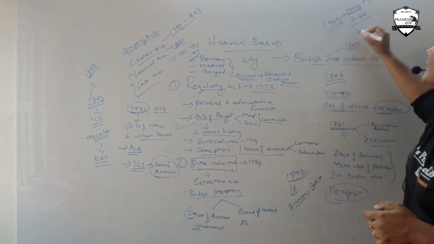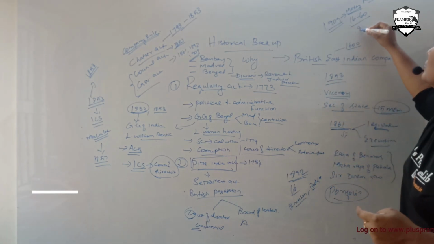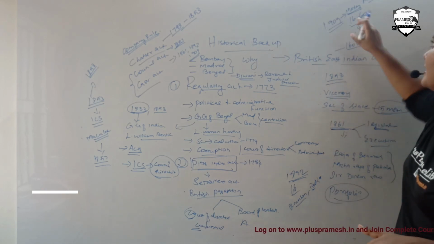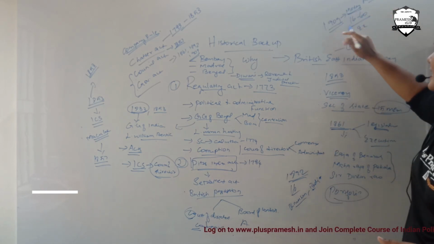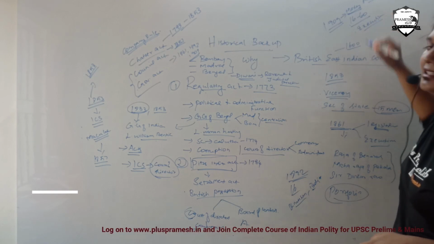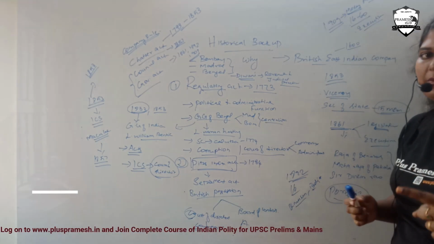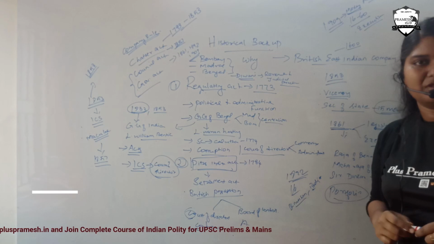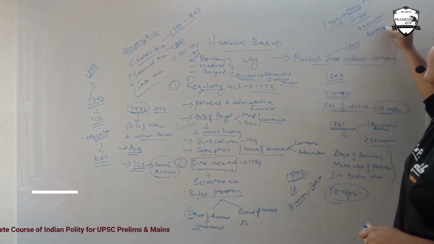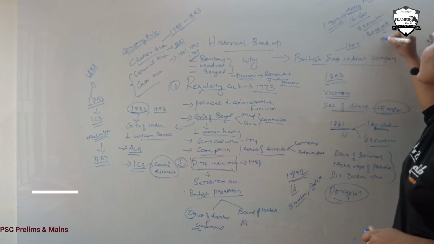Along with that, they actually increased members in the executive wing also. These members are included in the legislative wing. Here in the 1909 Charter Act, they included members in the executive. Satyendra Prasad Sinha was the first law member included in the Executive Council, and they also created a separate seat for Muslims.